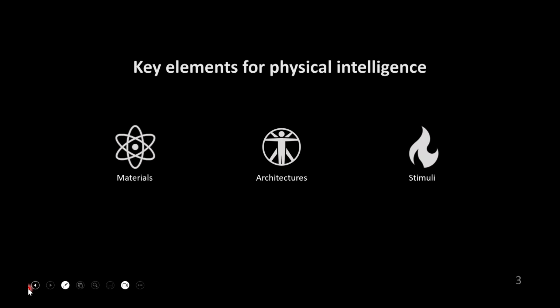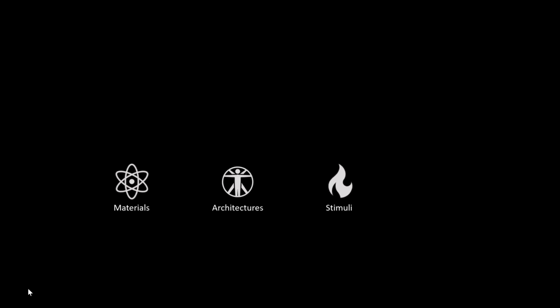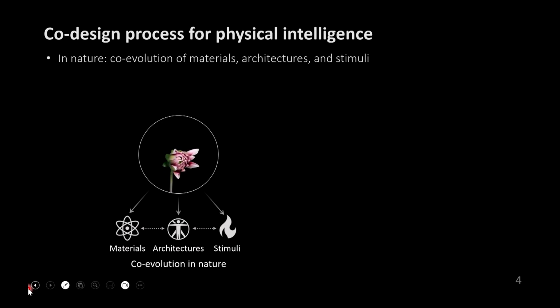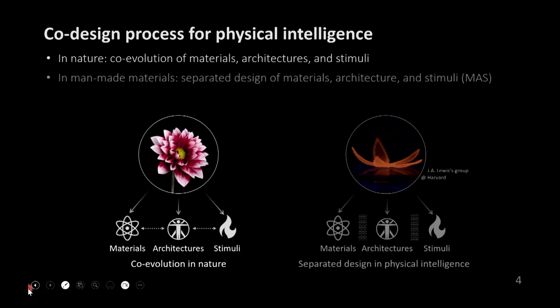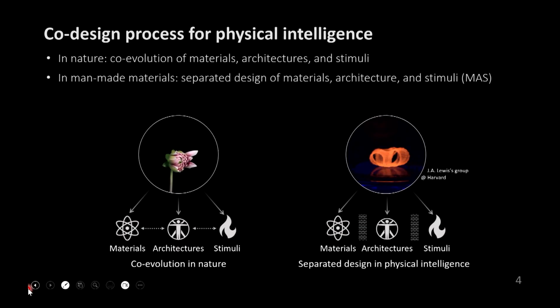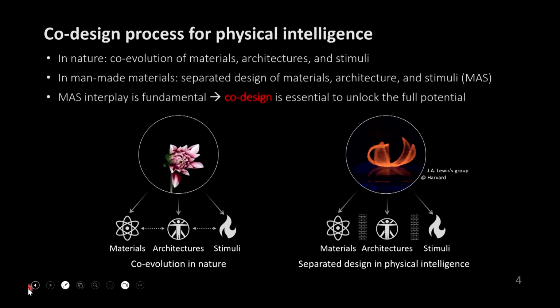In order to achieve this physical intelligence, we need to care about material architecture and stimuli we have in our system. And if you look at why nature has this intelligence, it's because of millions of years of evolution: materials, architecture, stimuli, they come together, they co-evolve together. Nowadays, we have 4D printing. The material can respond to the stimuli. However, if you look at how we made this system, the material, architecture and stimuli are disconnected from each other. We either focus on material or we only focus on designing the architecture. But if you look at nature, these factors interact with each other, their interplay is fundamental.